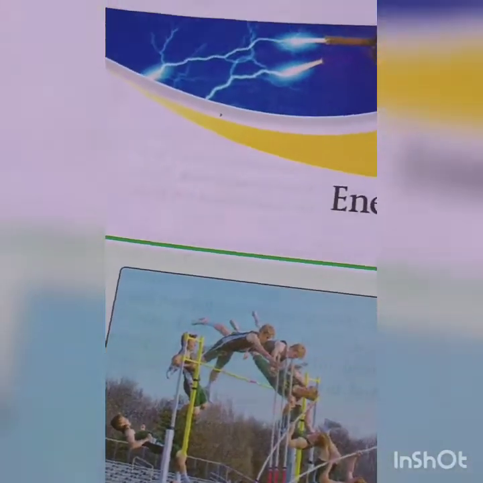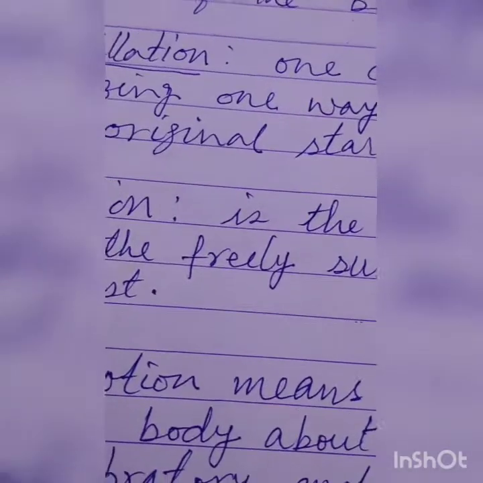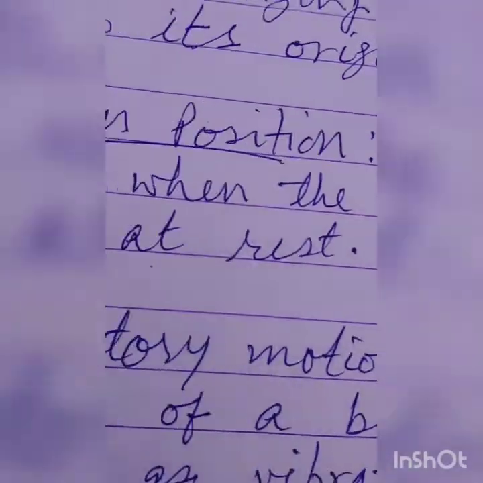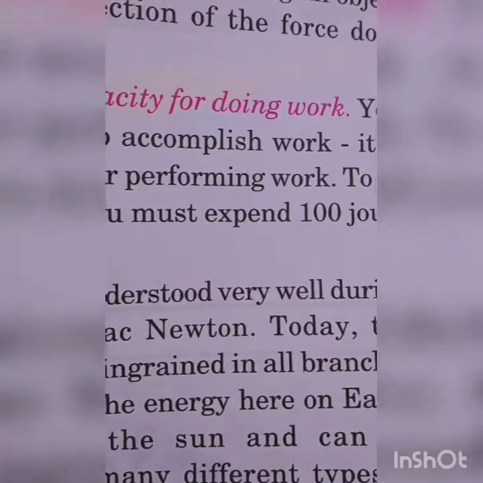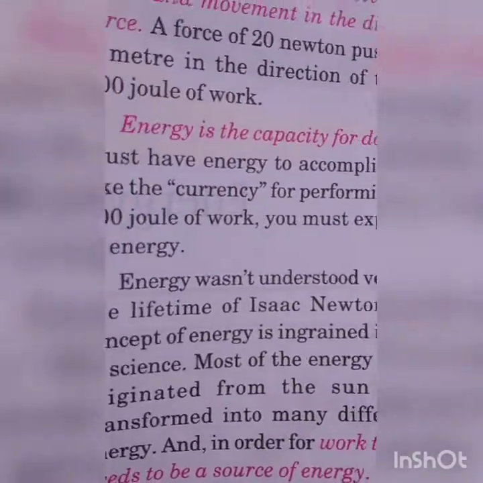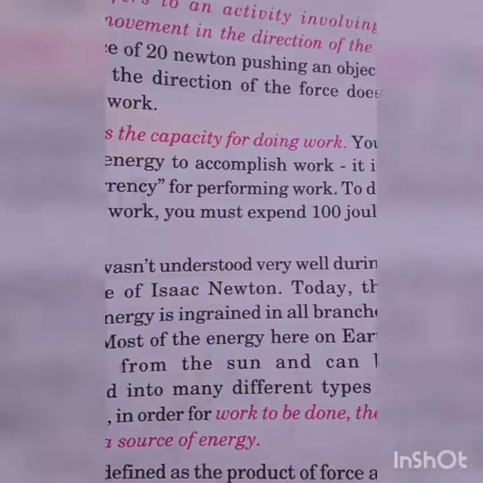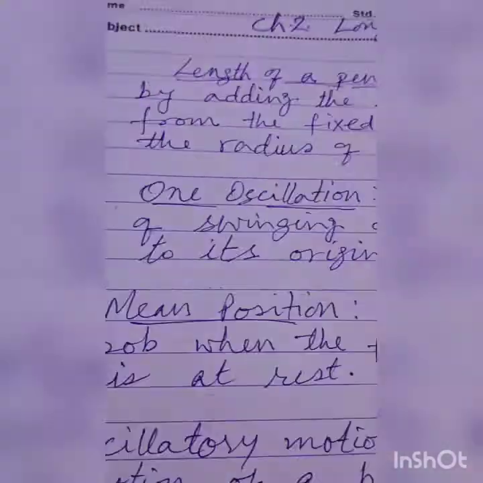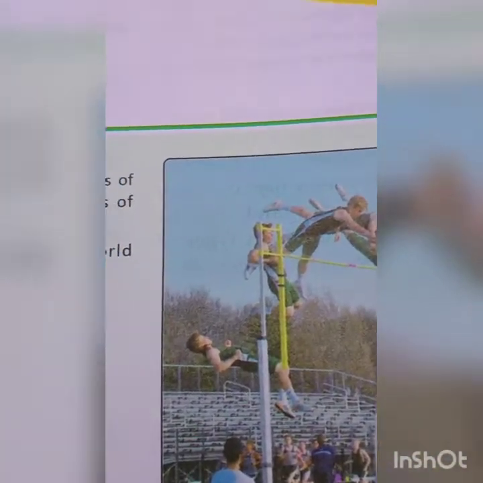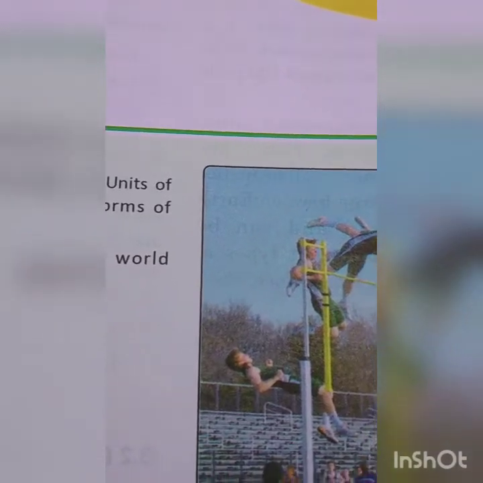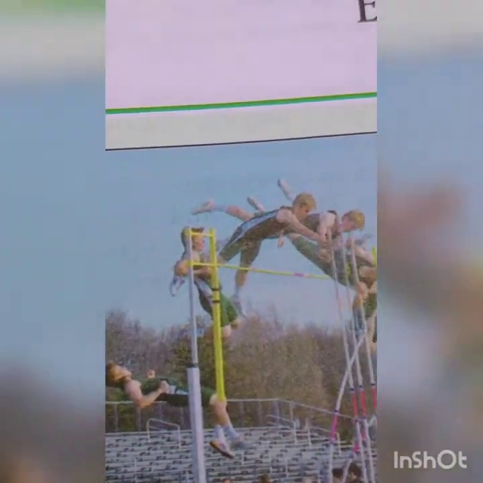Look at the definition given in the book. It's the capacity for doing work. We'll follow the big book only. So energy is the capacity for doing work. Now, if you do any work, energy is required. For doing work, energy is required.